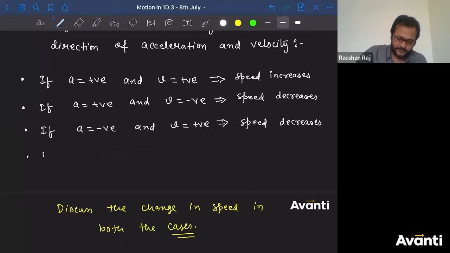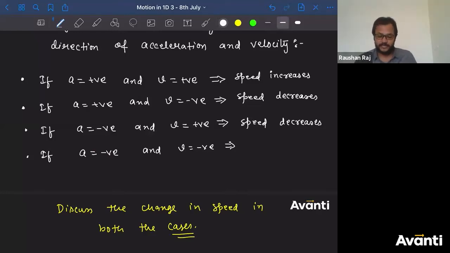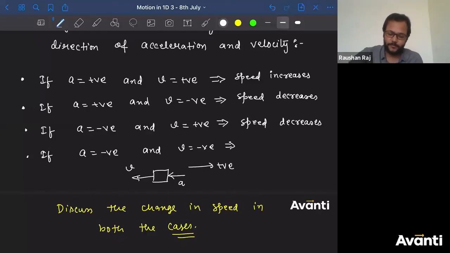Now, the fourth case. If acceleration is negative and velocity is also negative, tell me what will happen to the speed, whether it will increase or decrease. Both are in the negative direction. A block or a person is going towards left, because the positive direction is rightward, and force has been given towards left only. This is acceleration, this is velocity. What will happen to the speed? Very good. It will increase.